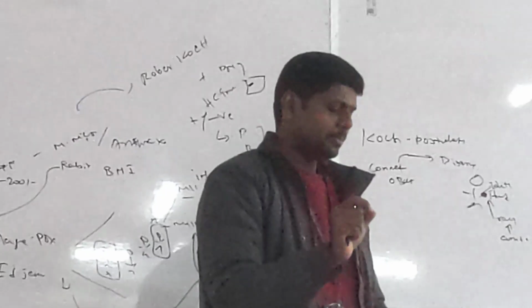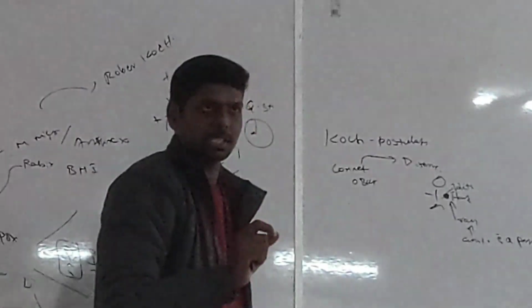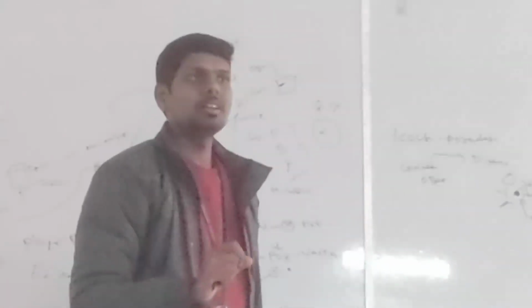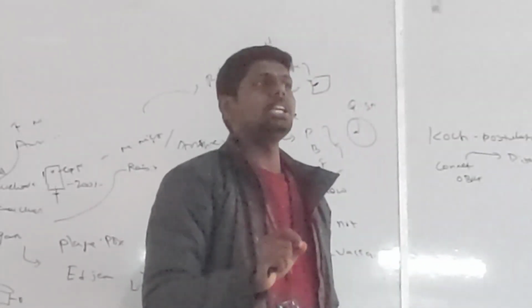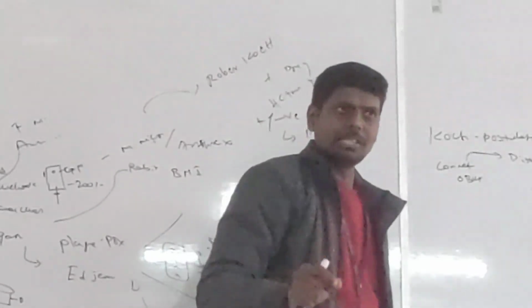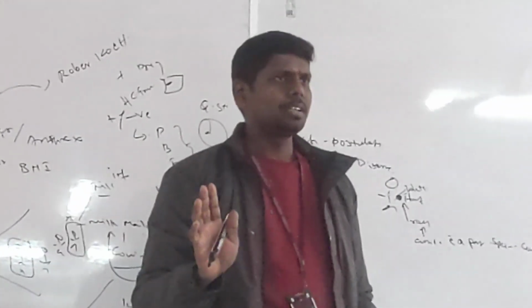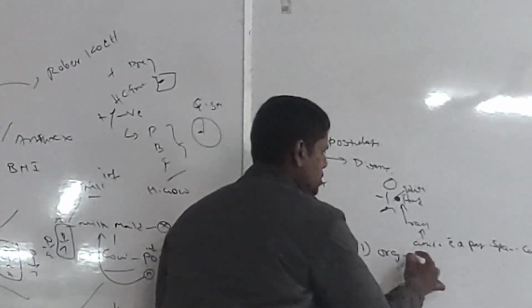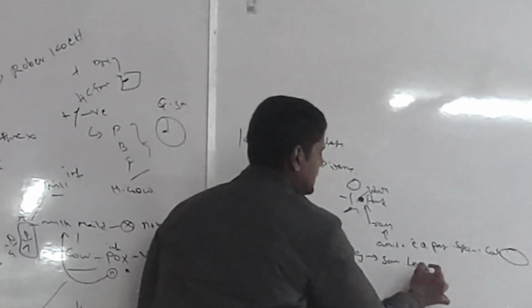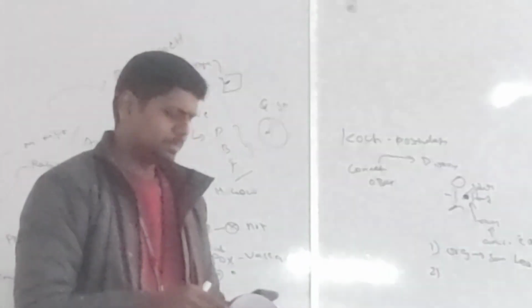The organism should be constantly associated with the lesions of the disease. That means this organism always should produce the same lesions. That's it. Now we understood. The first point is the organism should make the same lesions. Okay, that is one rule. Then the second rule.